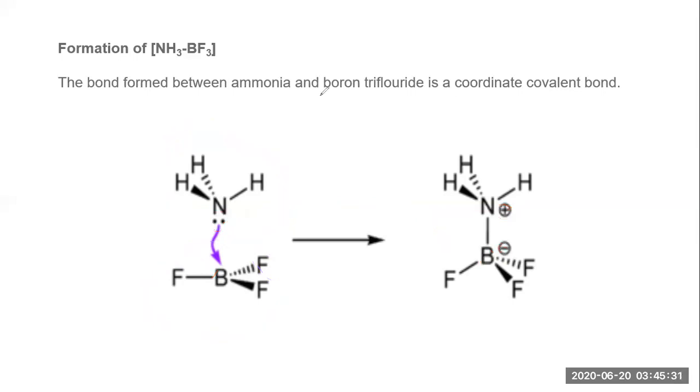See, in the earlier slide we have seen simple atoms, nitrogen and oxygen, but here we're going to talk about an exact molecule. So we are going to talk about the interaction between molecules. The bond formed between ammonia and boron trifluoride is a coordinate covalent bond. See here, these lone pair of electrons are getting shared with this boron, and that's why the bond which is formed is called a coordinate covalent bond. Have you got my point, guys? Okay, so let's move further.